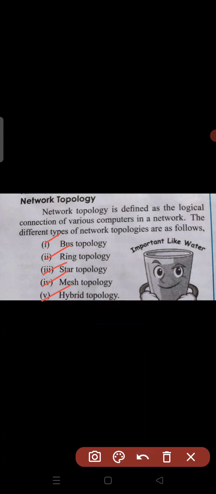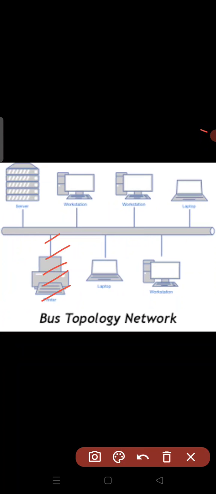If you see, you can observe here, this is hybrid topology, this is mesh topology, this is star topology, this is ring, and this is bus topology network. Let us start from the bus topology. A bus topology network has a single bus cable called the bus. You can observe in the figure, this wire which is a cable is called the bus cable.